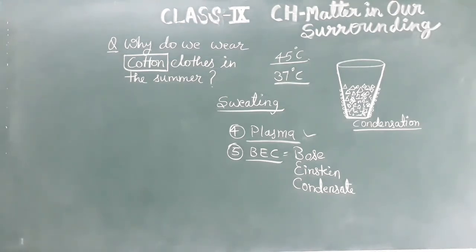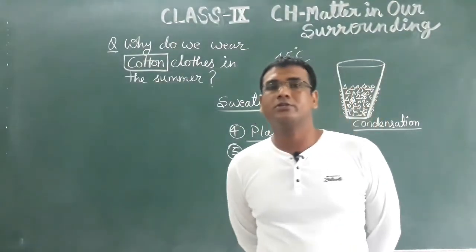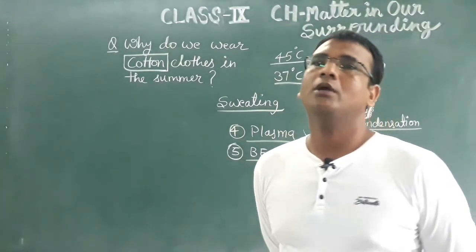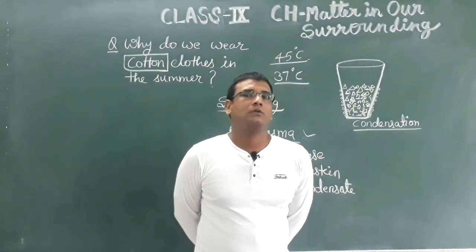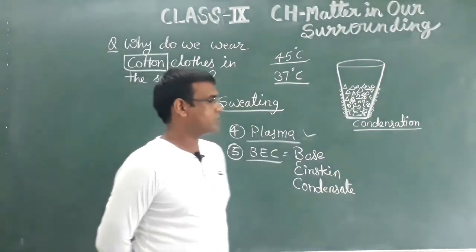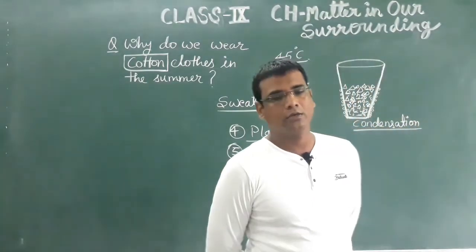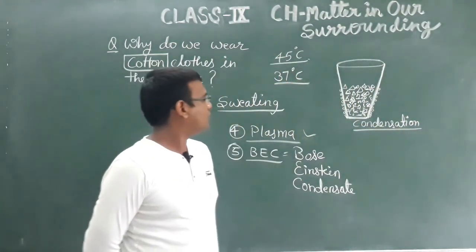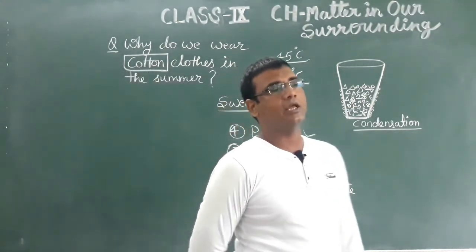Now, how is this BEC obtained? First of all, the Indian scientist Dr. Satyendra Nath Bose performed some calculations, some work on the fifth state of matter. Then Albert Einstein, the great physicist, also calculated and gave further work on this one, and then the word Bose-Einstein condensate came into existence.